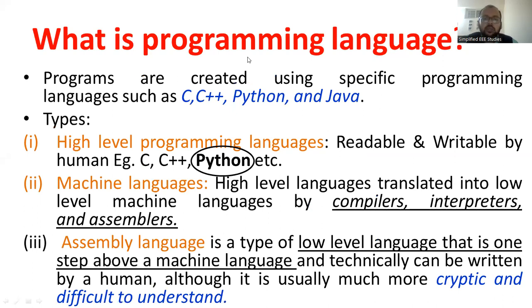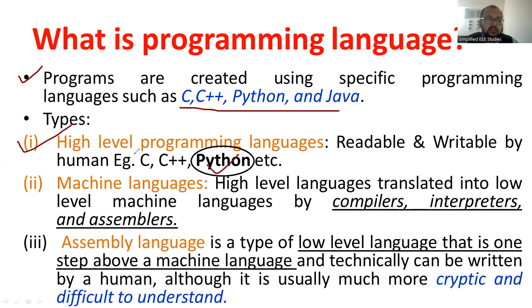Now what do you mean by programming language? What is the purpose of language? Just communication. You have to communicate with the system or computer. We have different types of language. We might be familiar with C, C++, Python, and Java. In this course, you are mainly focusing on Python.